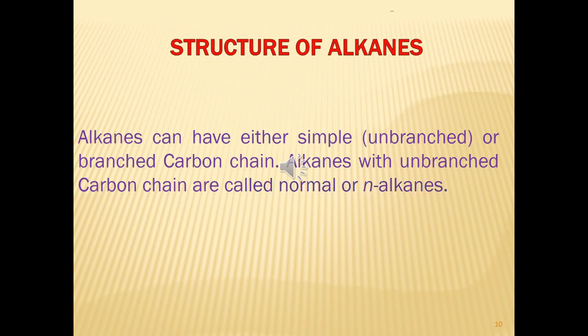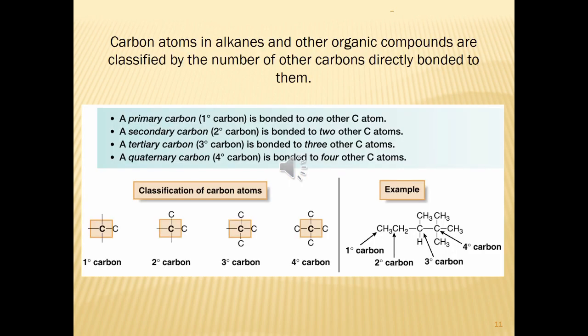Okay, alkanes can have either simple unbranched or branched carbon chains. Alkanes with unbranched carbon chains are called normal alkanes or n-alkanes. Carbon atoms in alkanes and other organic compounds are classified by the number of other carbons directly bonded to them. For example, a primary carbon is bonded to one other carbon atom. Secondary carbon is bonded to two other carbon atoms. Tertiary carbon is bonded to three other carbon atoms, and quaternary carbon is bonded to four other carbon atoms.